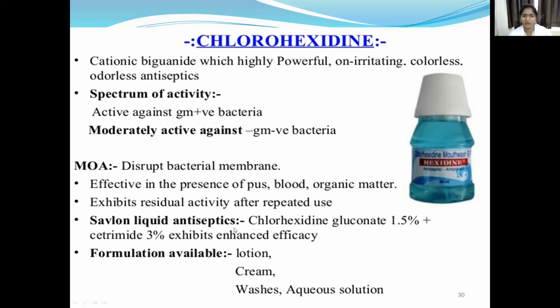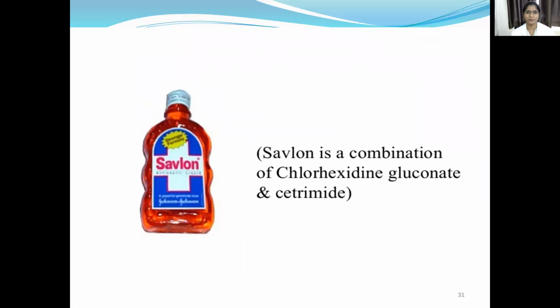An example is Savlon liquid antiseptic, which contains chlorhexidine gluconate 1.5% and cetrimide 3% and exhibits more efficacy. It is used in lotions, creams, and washes, means mouthwashes, as an aqueous solution. Savlon is a combination of chlorhexidine gluconate and cetrimide. This is an example of an antiseptic, but it gets stained.